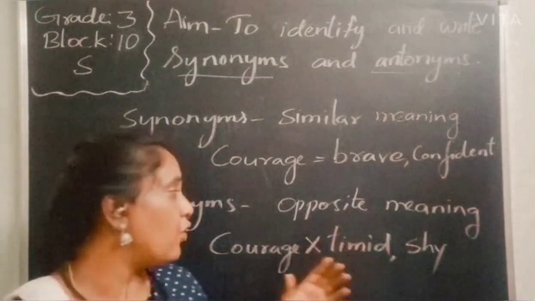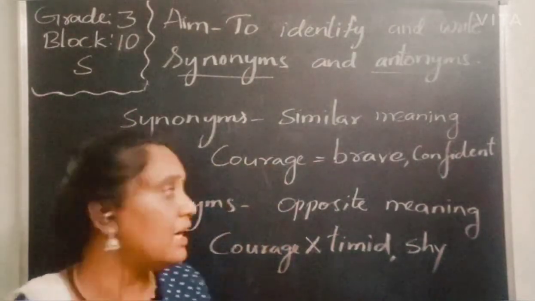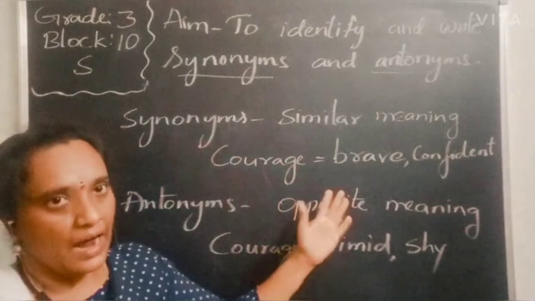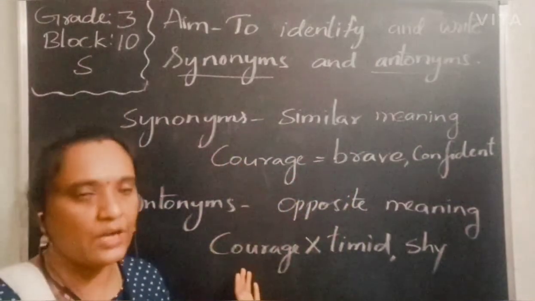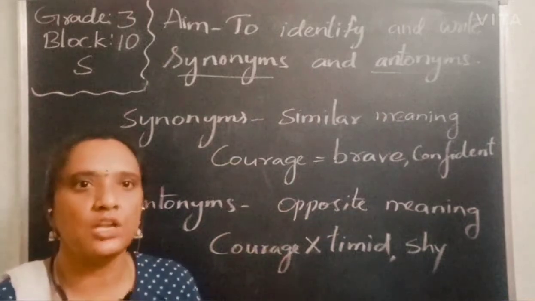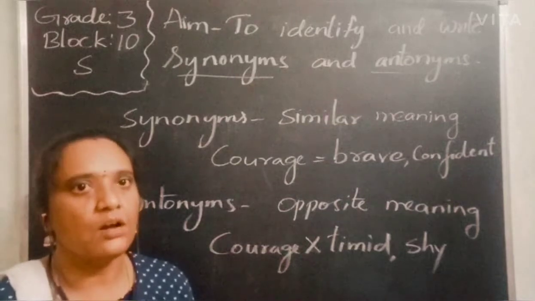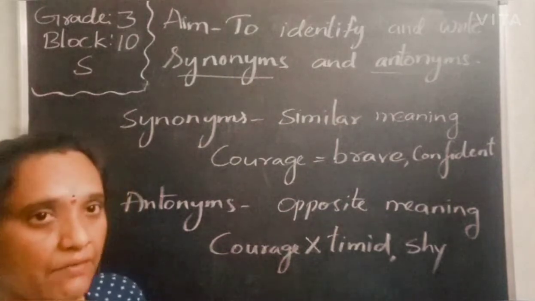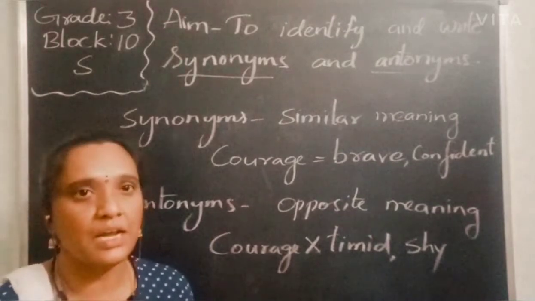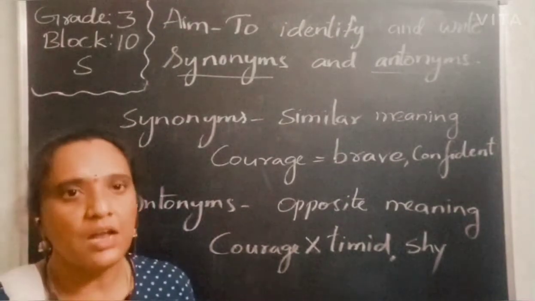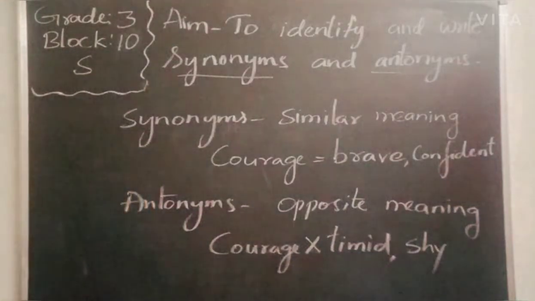Such words are called antonyms. The words which have similar meaning are called synonyms, and words opposite in meaning are called antonyms. Now let us read some synonyms and antonyms. After that we can move to our volume page number 11, where we want to identify the words which have similar meaning and also the opposite meaning. Now let us read some synonyms and antonyms.